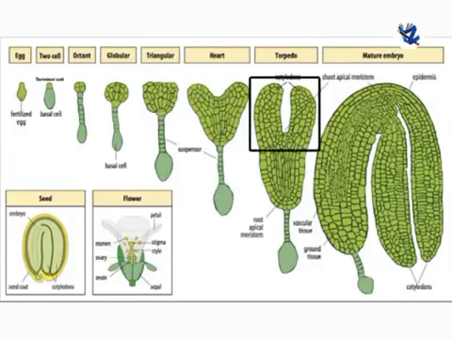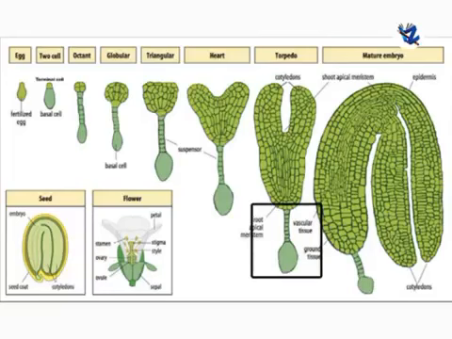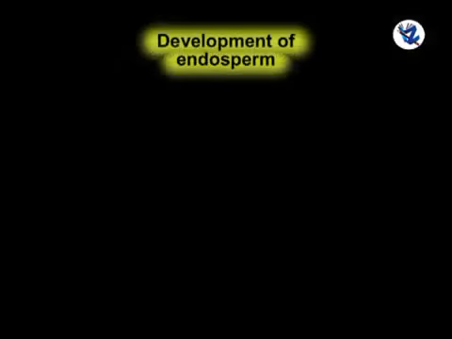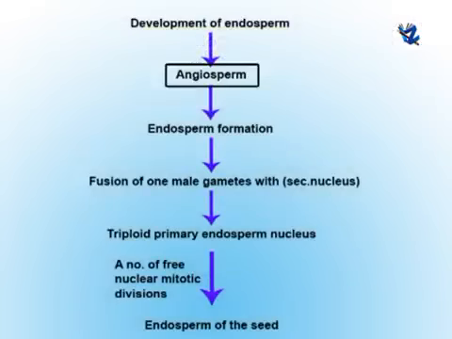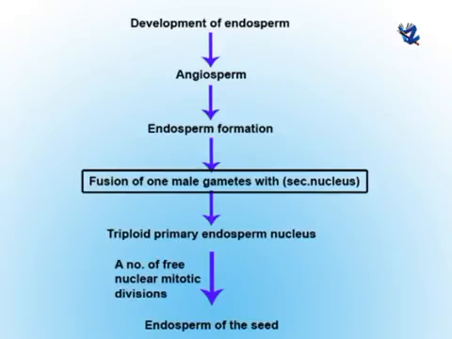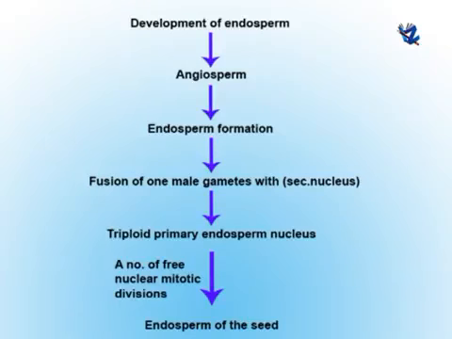The uppermost cell of the suspensor enlarges in size and attaches the suspensor to the tip of the embryo sac. And the lowermost cell of the suspensor gives rise to a part of the radicle. After division, they give rise to the embryonal mass, heart shape, and then finally the mature embryo. Then development of endosperm. In angiosperms, endosperm formation takes place soon after the fusion of one of the two male gametes with the secondary nucleus. It is called triple fusion or second fertilization.